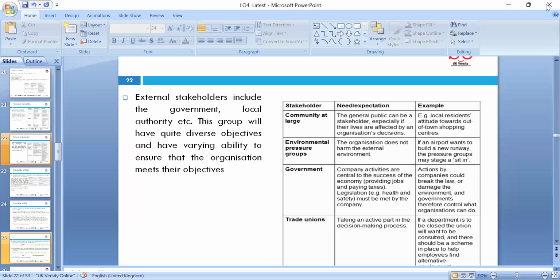The community at large is really interested. We work in the wider interest of society as a company. Environmental pressure is really becoming important nowadays, with reports published on sustainability and CSR, corporate social responsibility, as an organization. So we have to look at those perspectives as well. That's quite crucial. And trade unions, of course, everyone has the right to join a union. We can't really differentiate